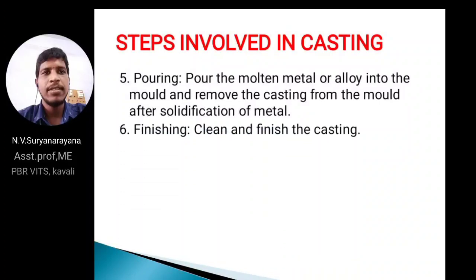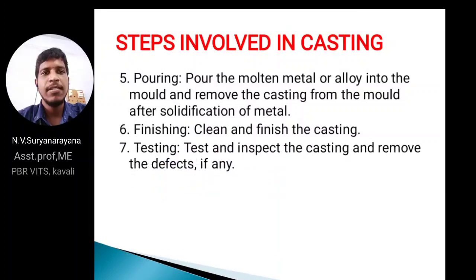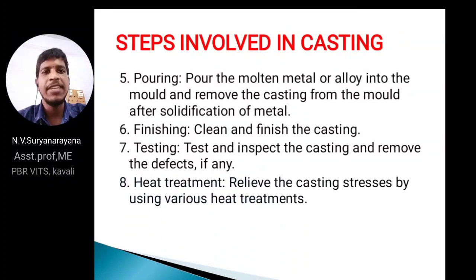Next, pouring the molten metal into the cavity using pouring ladles, and finishing. Finally, testing: test and inspect the casting and remove the defects, if any.